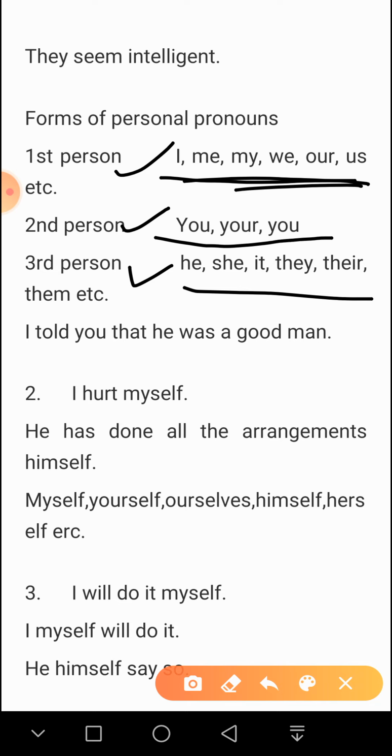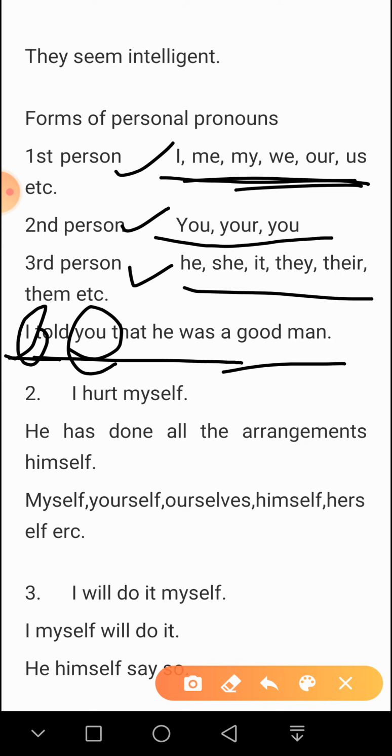They are spoken-of persons. So I told you that he was a good man. Let us see this example. I is a speaker. You are listening. So you is a listener, and he is not present here in the situation. He is a person who is spoken of.